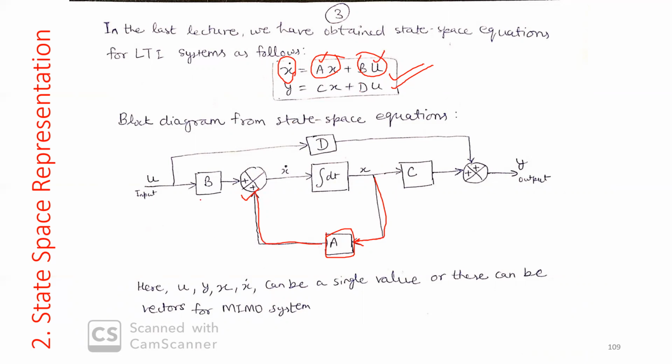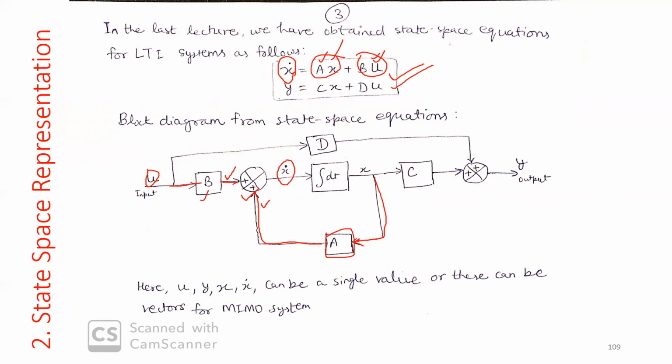I take a constant block of B, and we define some input to the system. u is coming and this u is multiplied with B and we get Bu here. So Ax plus Bu is equal to x dot. At the output, we will have x dot.